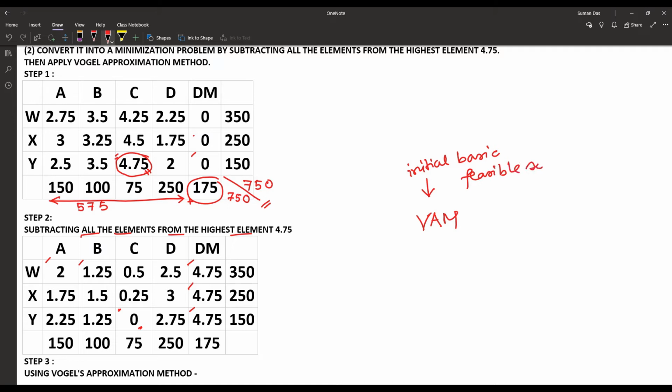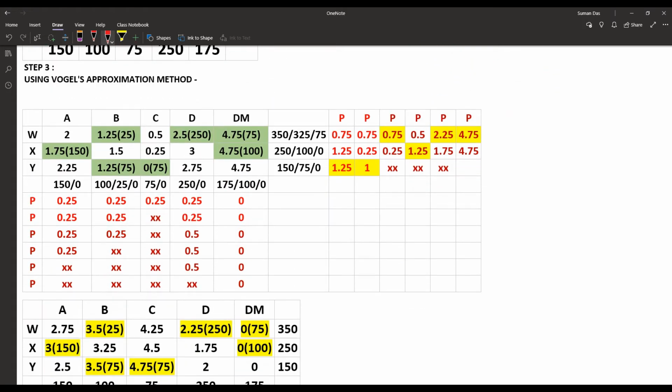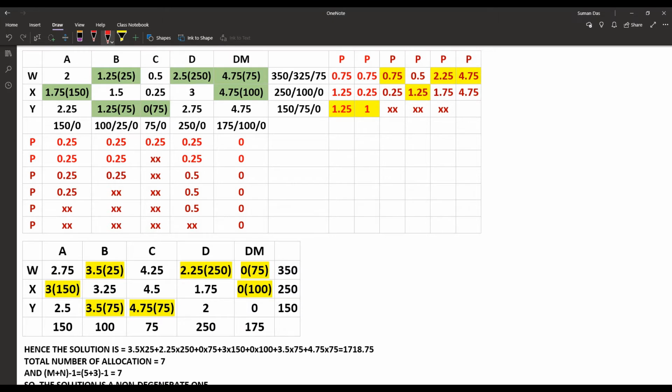For that we are using the most popular method, known as VAM or Vogel's Approximation Method. Although the complete problem has already been solved, once again we are just proceeding to show how to solve it. Now the first thing we have to find is the penalty. That is our first step in the VAM.